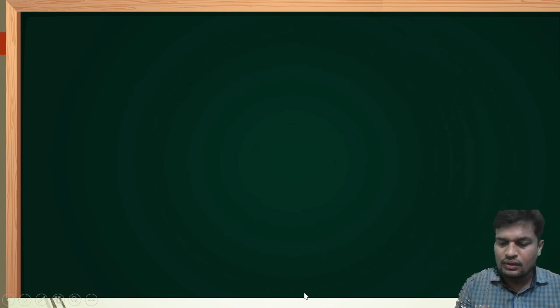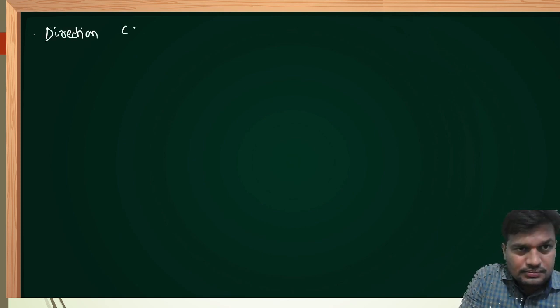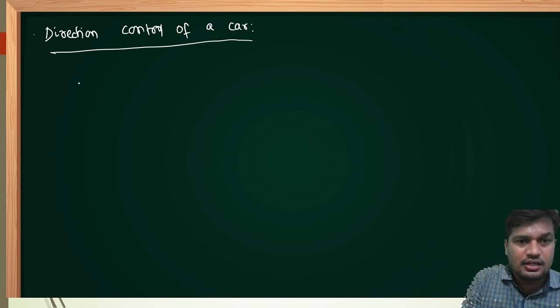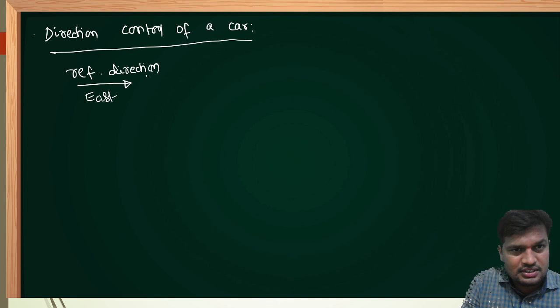Now, we can explain one more example, that is direction control of a car. Previously we had speed control of a car. Right now I am explaining direction control of a car. Input is taken as a certain reference direction. Let's say our institute is in the east direction. I have to move in the east direction. That will be the reference direction. Obviously that acts as a reference input to the system.